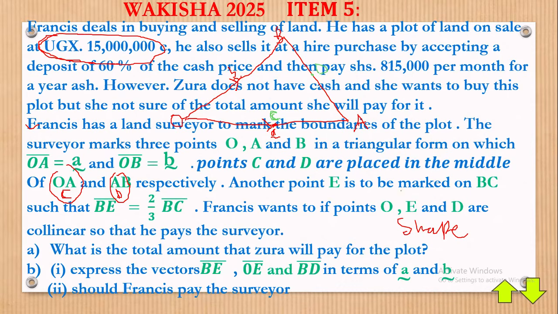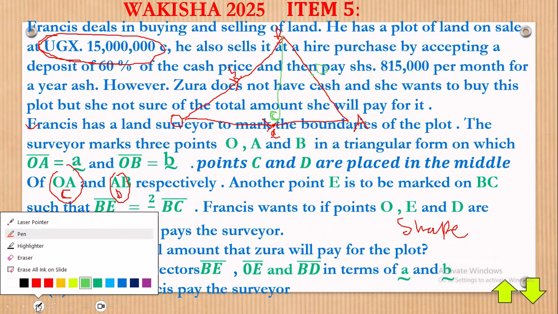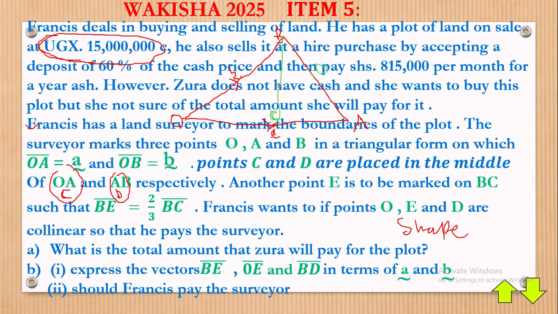Another point E is to be marked on BC. But remember here you have C, so you must go from up this side, like that. And now that's our line BC. And the point E is marked onto this. Point E is just right there. Be marked on BC such that BE, where is BE? B is here. BE is equal to 2/3 of BC. We have that connection. We shall see how that is important also.